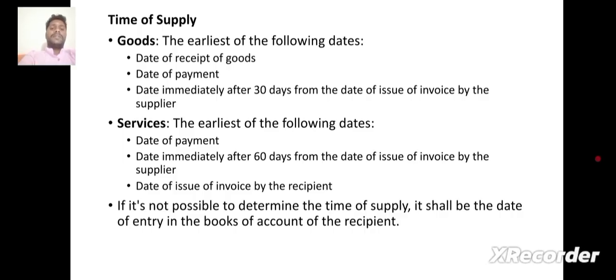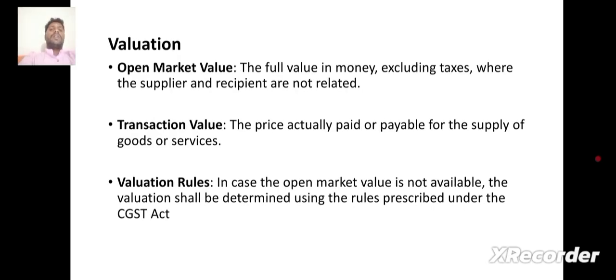Date of payment, date immediately after 60 days from the date of issue of invoice by the suppliers, date of issue of invoice by the recipients. If it's not possible to determine the time of supply, it shall be the date of entry in the books of accounts of the recipient.